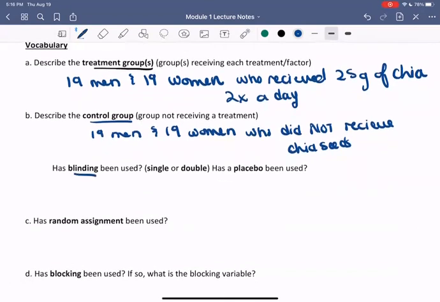Has blinding been used, single or double? Has a placebo been used? So single blind means that the study participant doesn't know what group they're in. The double blind means that both the study participant and the researcher don't know what group the participant is in.